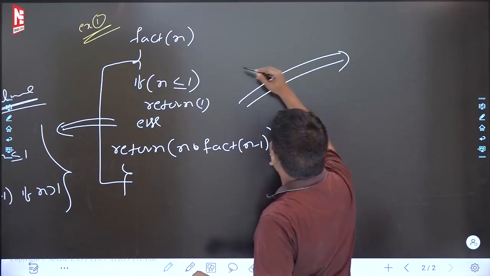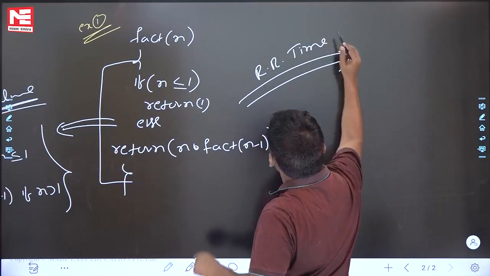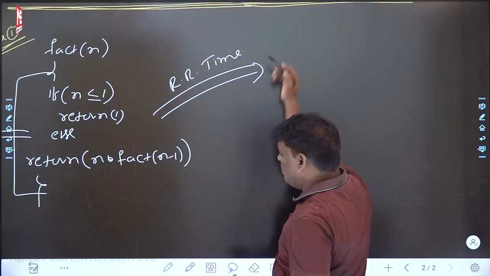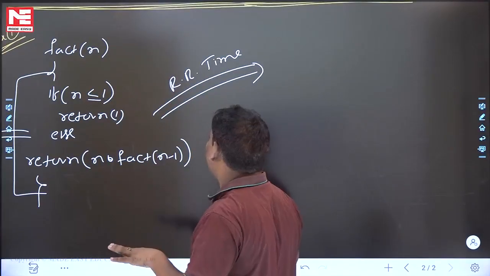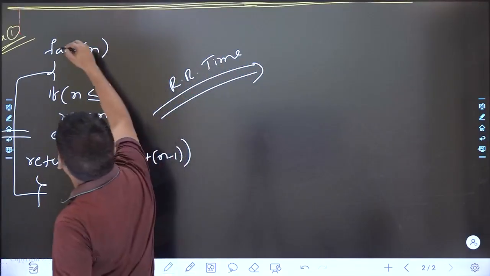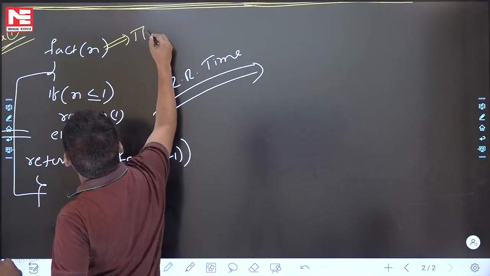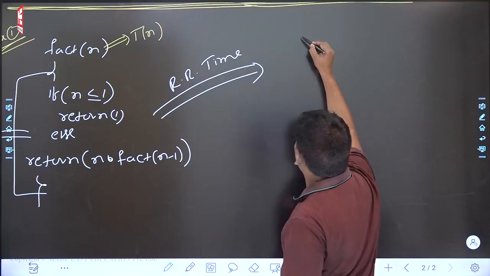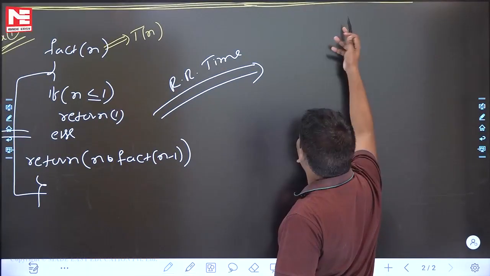Carefully listen. To this program, recurrence relation I am writing for time. Some people are asking, sir, what is the meaning of time? See everyone, it is the first problem you are doing, right? Recursive program, time complexity, finding systematically, how? Recurrence relation for time. Fact of n, time complexity is Tn. Before writing the recurrence relation itself, you have to define what is the meaning of Tn.